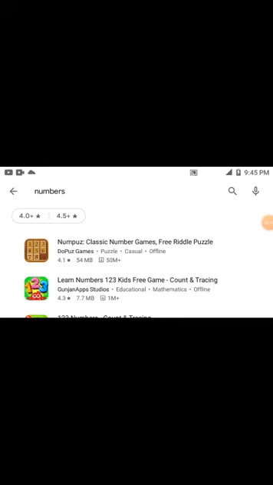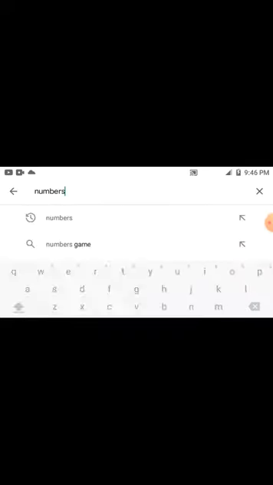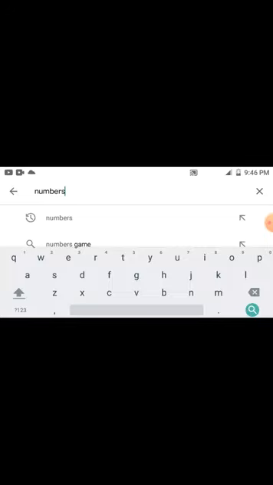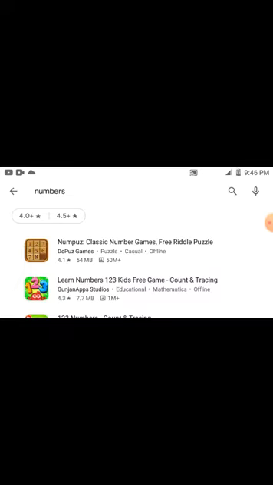Hello everyone. Today we are going to talk about numbers. What are numbers? It's a difficult thing, so that's why we are going to go into the Play Store and see some of the concepts of numbers. Why do we need numbers? Because for calculation, for kids and other things, they want to do calculations.